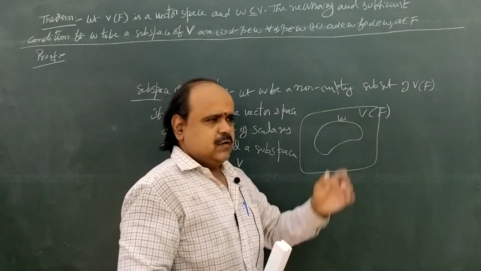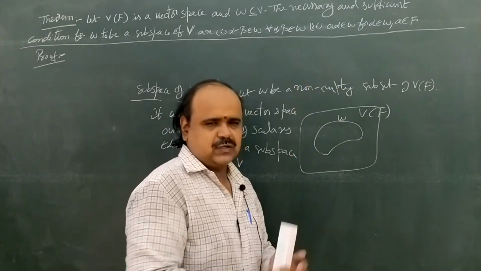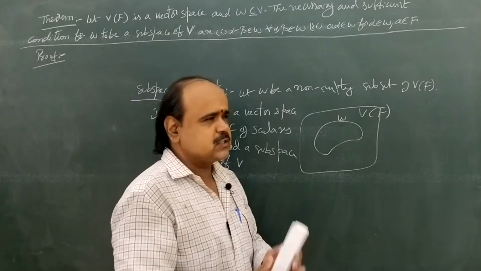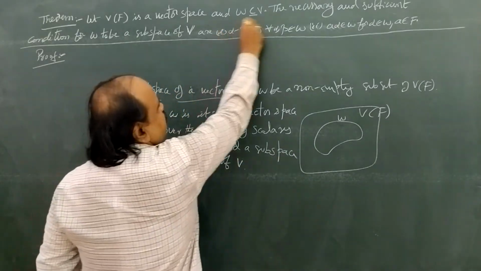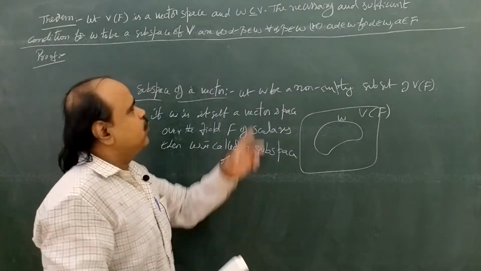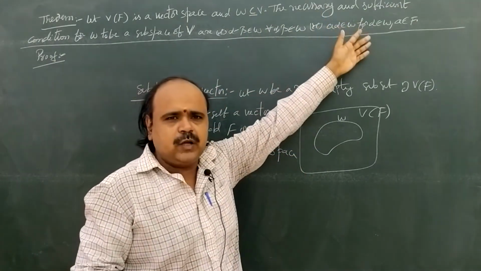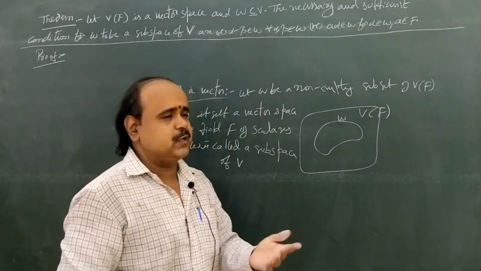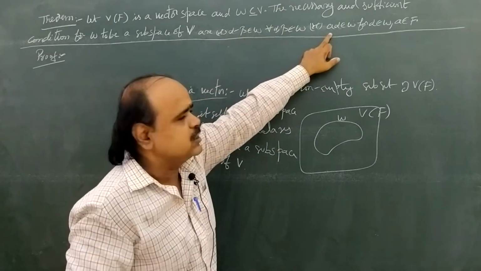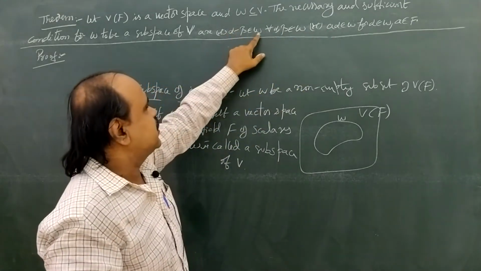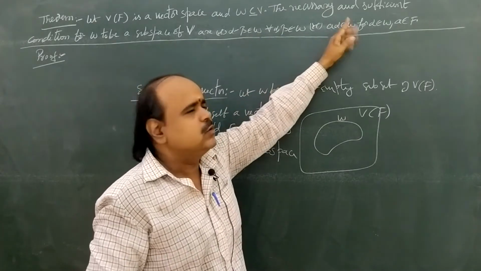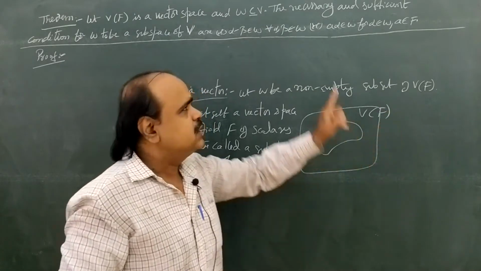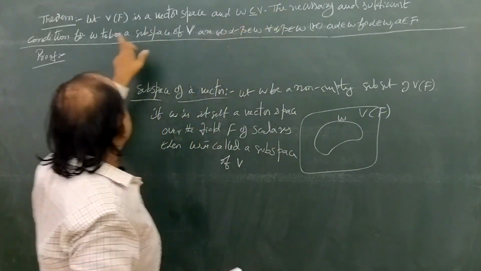But instead of proving all the properties of a vector space, only two conditions are given. If W satisfies only these two conditions, a alpha minus beta belongs to W and a alpha belongs to W, then W is directly a vector subspace of V. That is the necessary and sufficient condition.